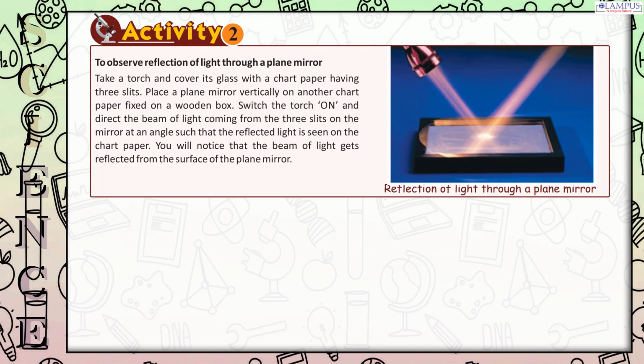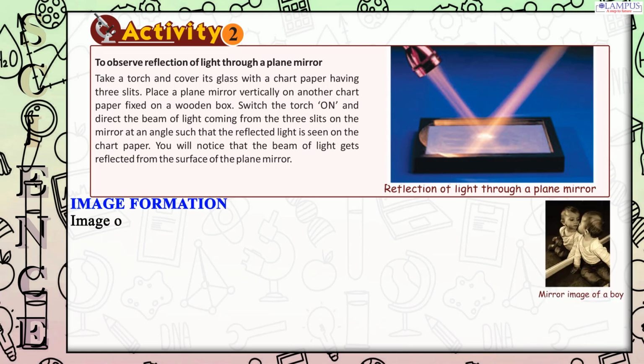Activity 2. To observe reflection of light through a plane mirror, take a torch and cover its glass with a chart paper having 3 slits. Place a plane mirror vertically on another chart paper fixed on a wooden box. Switch the torch on and direct the beam of light coming from the 3 slits on the mirror at an angle such that the reflected light is seen on the chart paper. You will notice that the beam of light gets reflected from the surface of the plane mirror.